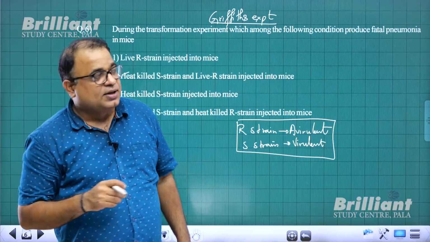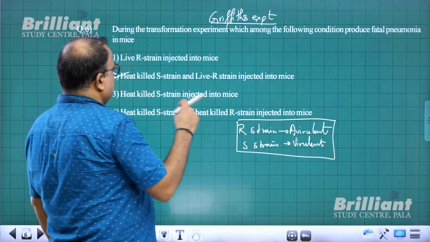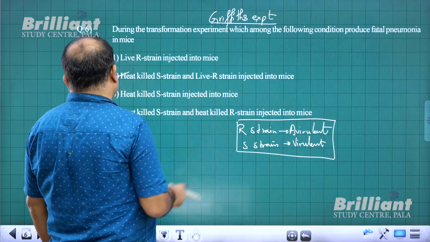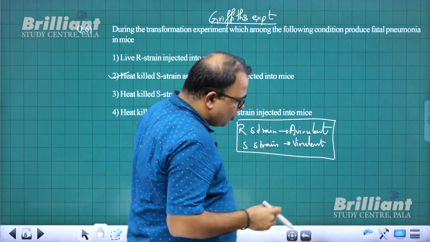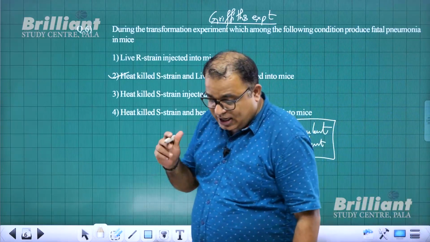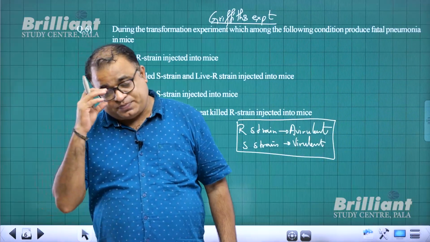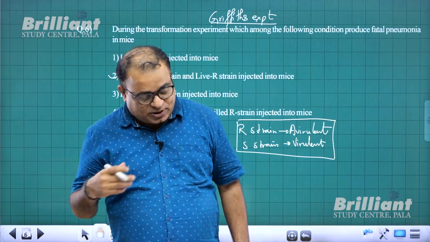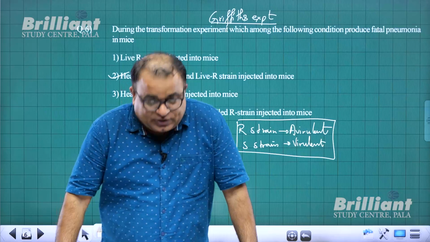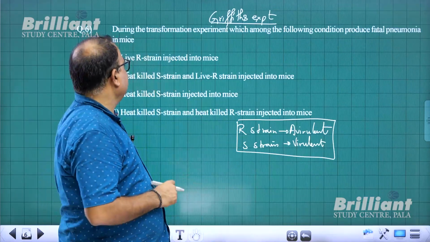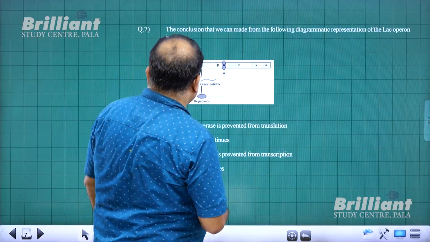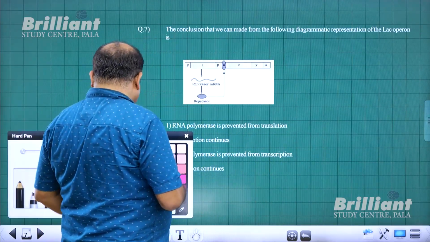Heat killed S form alone will not cause it. So a mixture of heat killed S form and living R form can cause fatal pneumonia. As a result, the mice died. With that, I come to question number 7. So for question number 6, 2 is the answer. Let me go to question number 7.